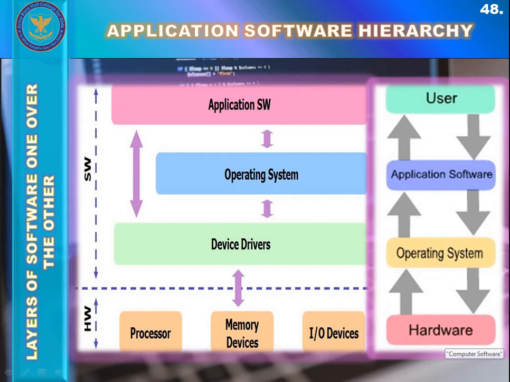The operating system makes the communication possible between them. So the application software communicates with the hardware with the help of an operating system, as the operating system is acting as a platform for the application software to run on.